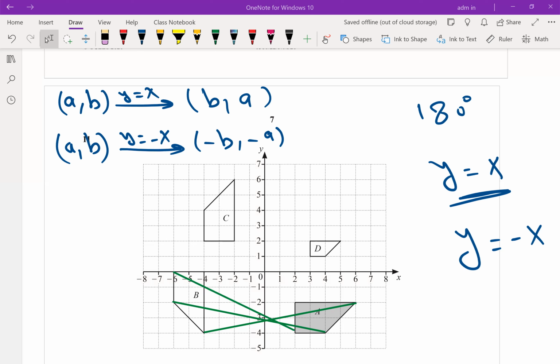I will name this point, let's say C. Draw the perpendicular bisector by using the compass.